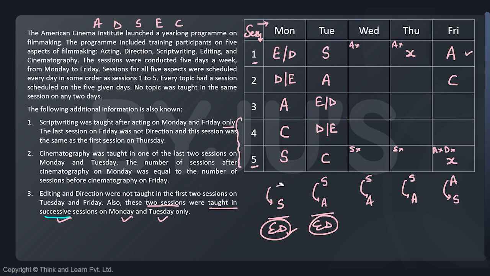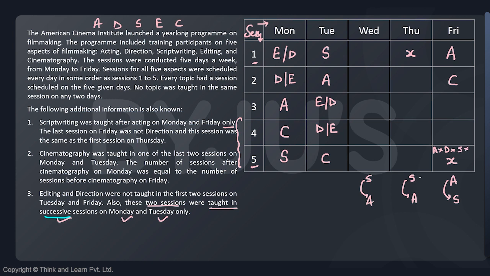But let me just remove all those informations which are of no use for us because they have been filled in. So these are of no use for us. We have already done them. Of course, I cannot have A over here. There is no need to write that. Right, everyone? Now, here, of course, I cannot have S over here. S is in the fifth slot on Monday. Of course, I cannot have S over here as well.